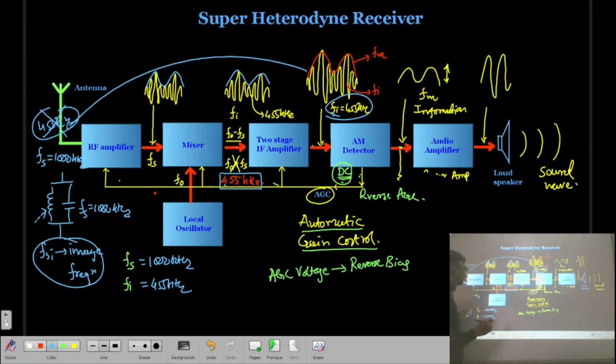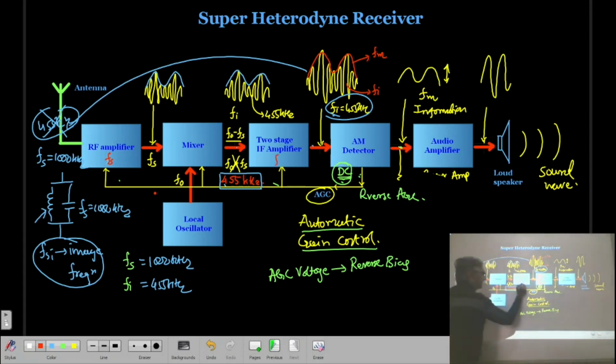Then second thing, here the gain of the amplifier is going to be different for different frequencies. Input is Fs, output is Fi. This stage of the amplifier is amplifying for the Fi. Here this is amplifying the frequency Fs.